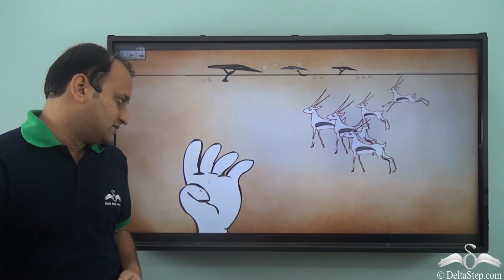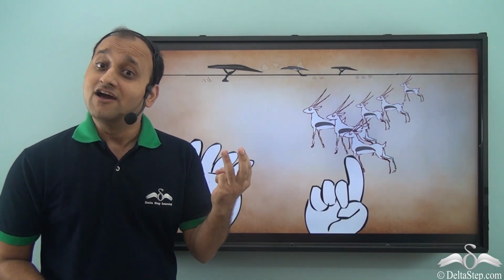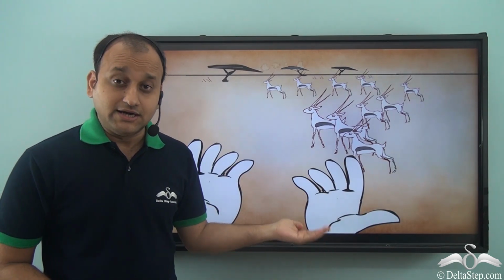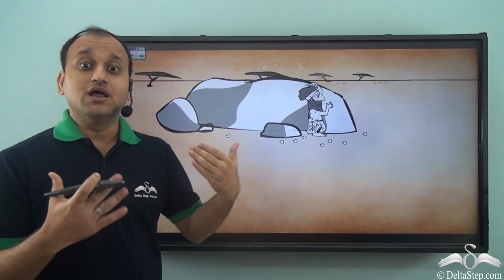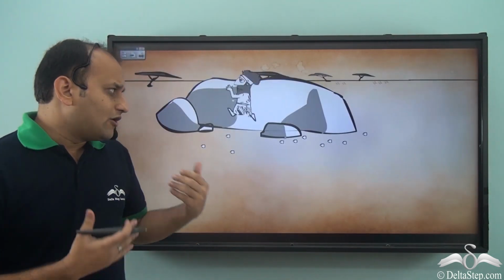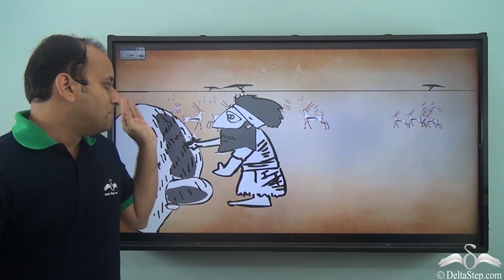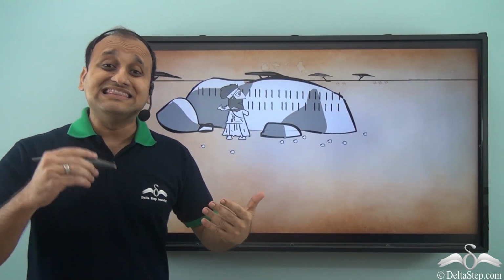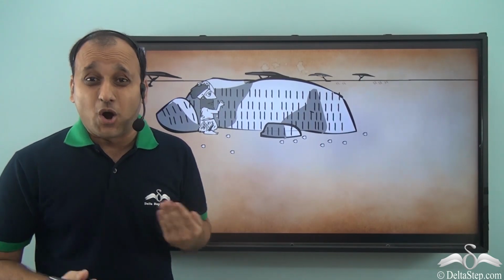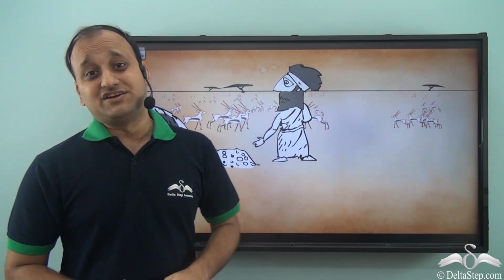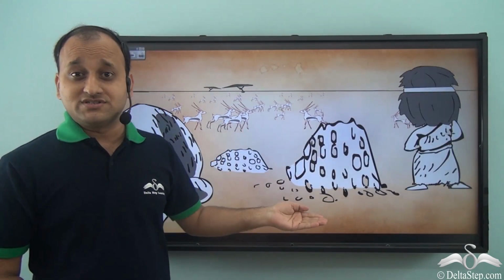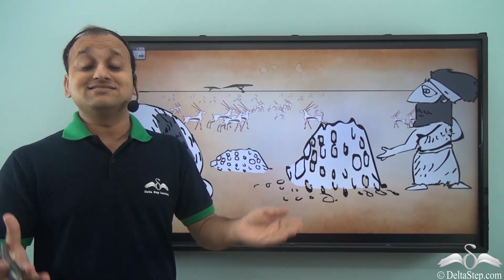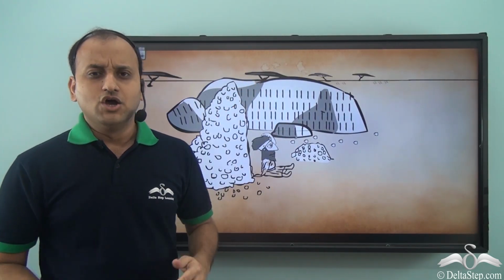So, they developed a number of methods which started with counting using fingers. Well, it was an effective method, but the problem was that we have only 10 fingers. What about larger numbers? So, they also devised newer methods like marking on rock. Now, even these markings became pretty complex once the number of animals increased. So, they developed newer techniques like counting using stones, but again, this was also confusing as the numbers became bigger and bigger. So, counting was always a problem for them.